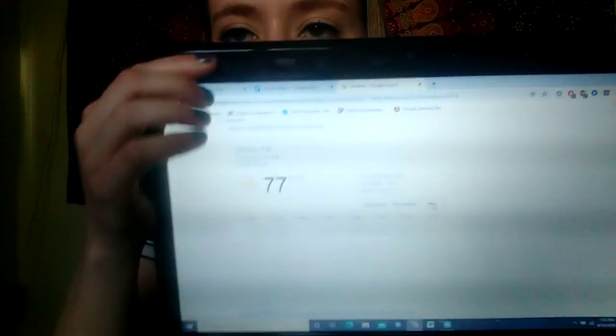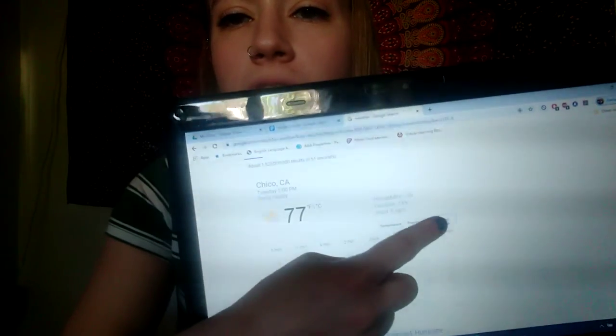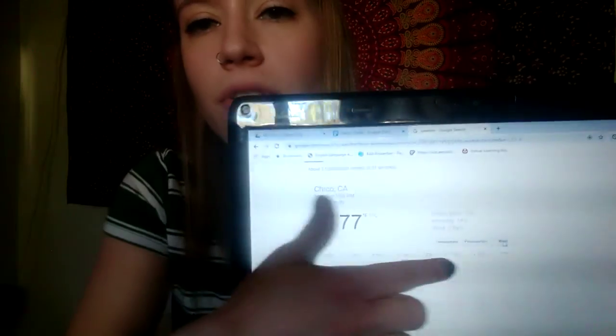And I'm looking outside and I see nothing but big, beautiful blue skies and sunny. So keep that in mind. Okay, so now that we've gone over our precipitation, we're going to look at our wind for the day. So we want to make sure that wind is right here and it's clicked, and you'll see those arrows with the miles per hour, the speeds of the wind throughout the day.